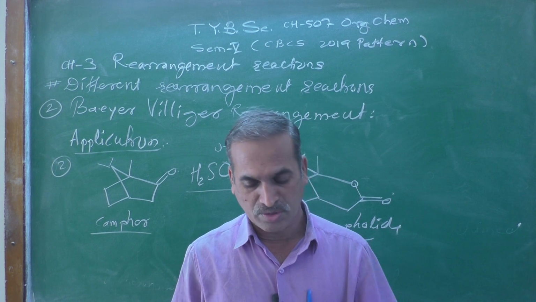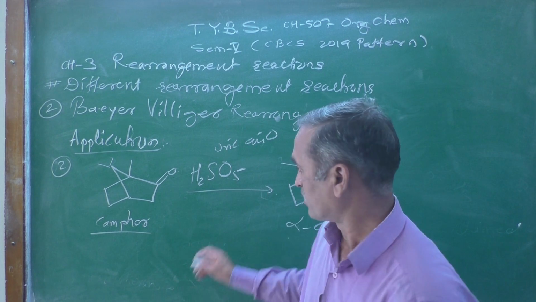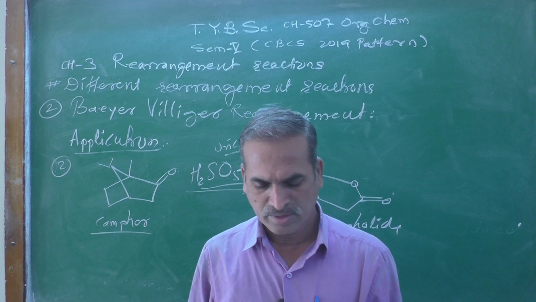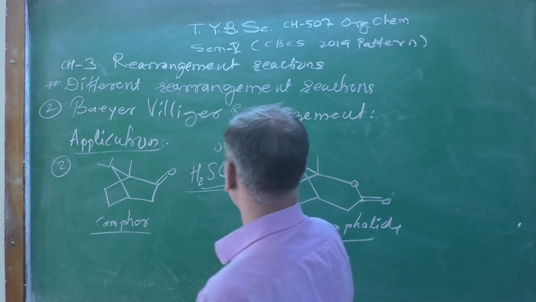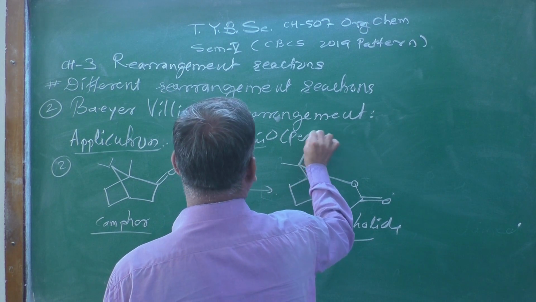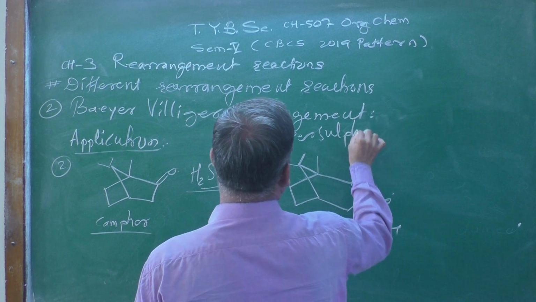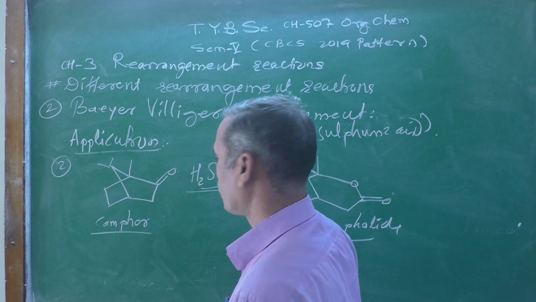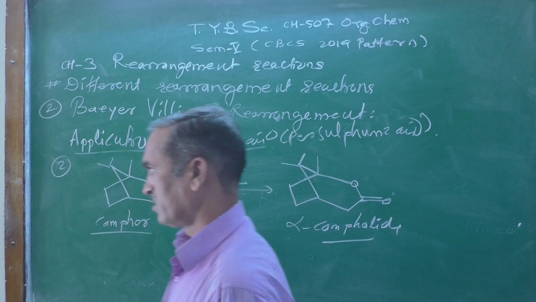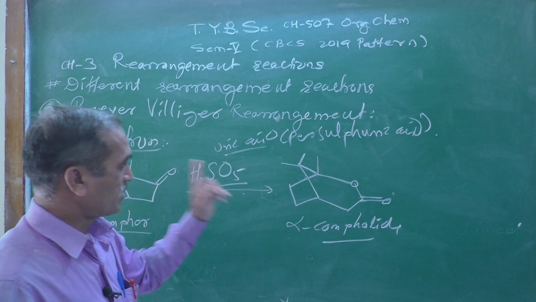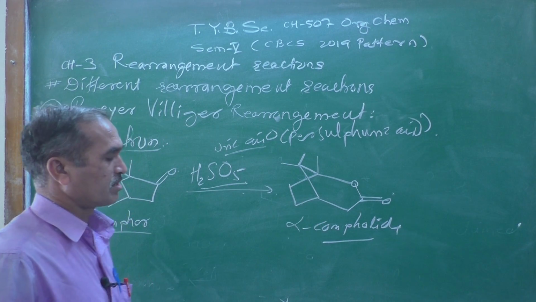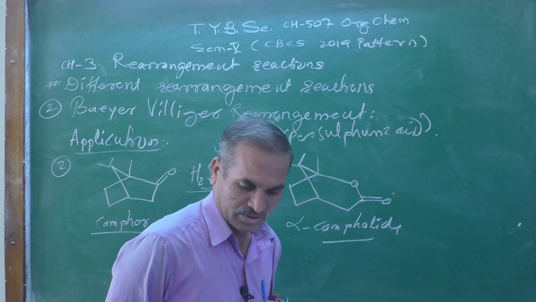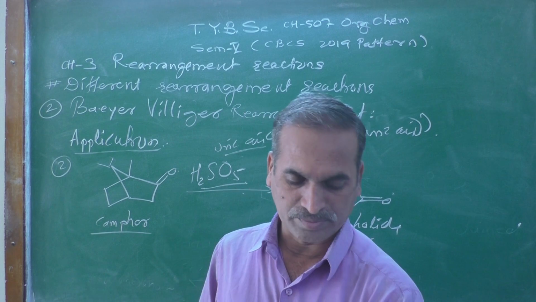So camphor on treatment with Caro's acid, this one is called Caro's acid, or persulfuric acid, is utilized for the synthesis of ester or lactone. When there is a cyclic ester, it is generally termed a lactone.